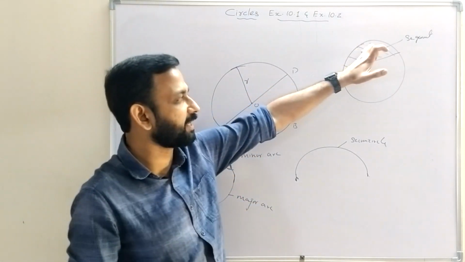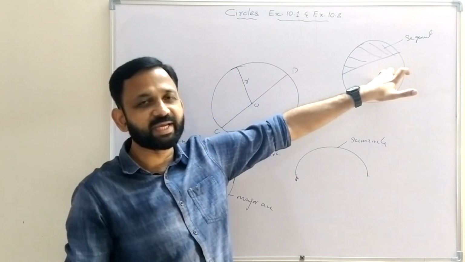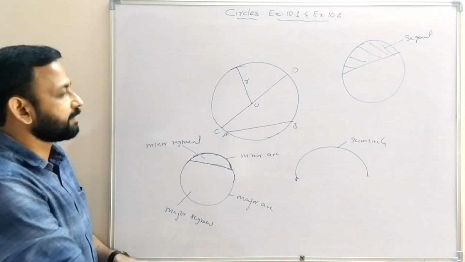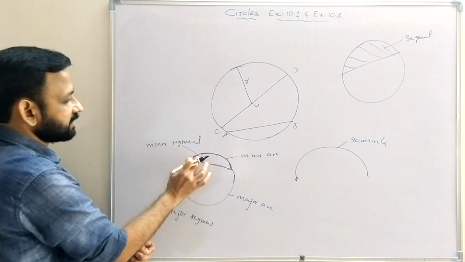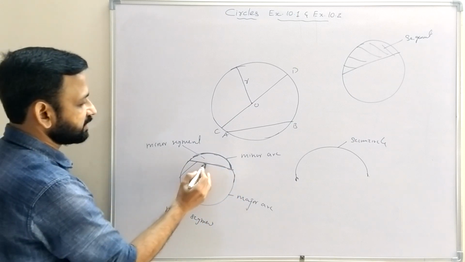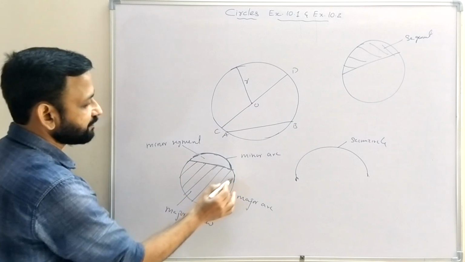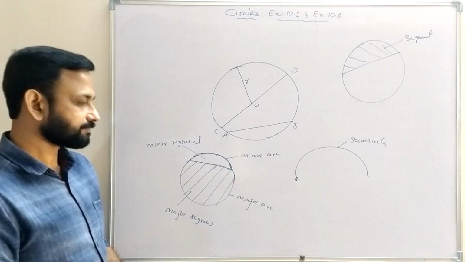So this is one segment, and this segment is the minor segment, and this one is the major segment. The region bounded by the minor arc and the chord of the circle is the minor segment. The region bounded by the major arc and the chord of the circle is called the major segment.